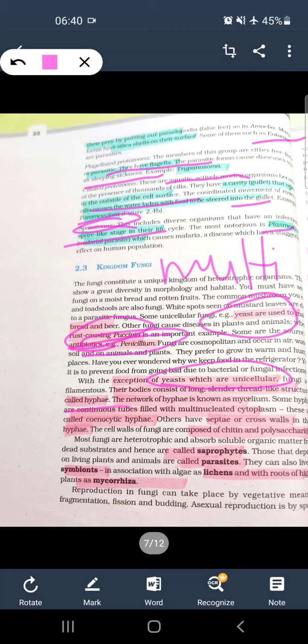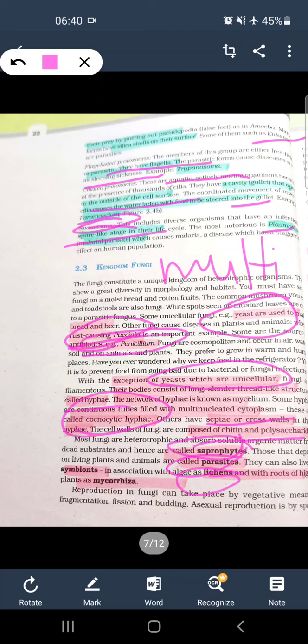If the hypha is like a continuous tube filled with multinucleated cytoplasm, it is known as coenocytic hyphae, and if it has branches or septae or cross walls, it is known as septate. The cell wall is made up of chitin and polysaccharides. Most fungi are saprophytes or parasites.